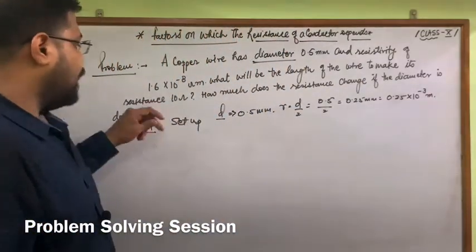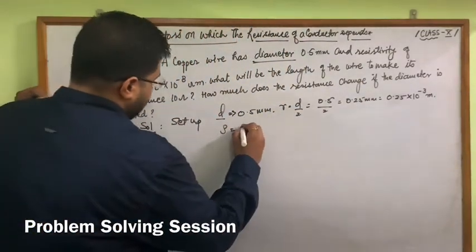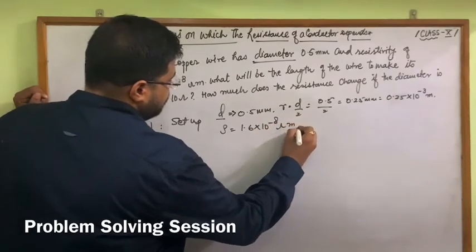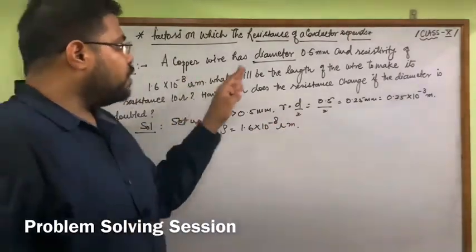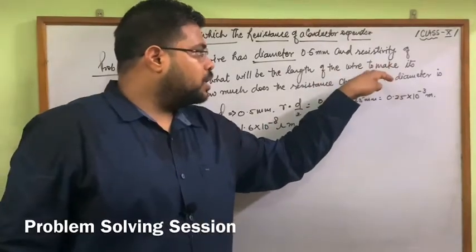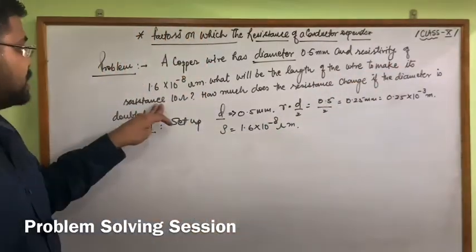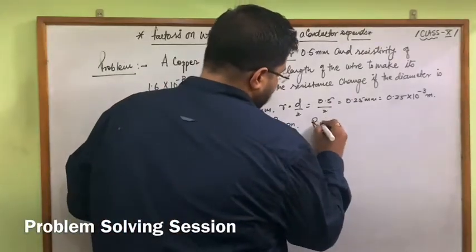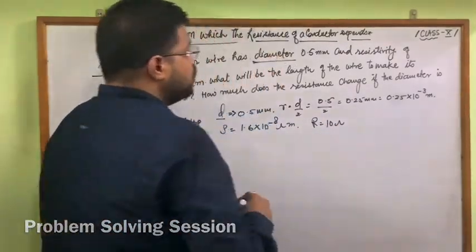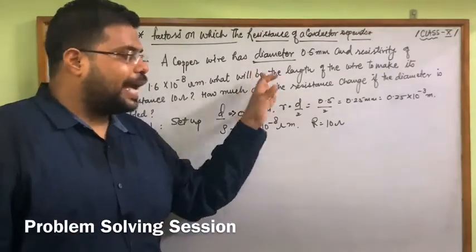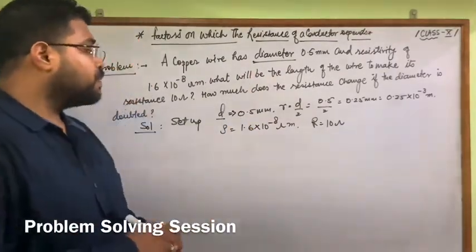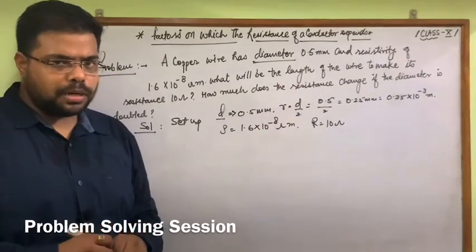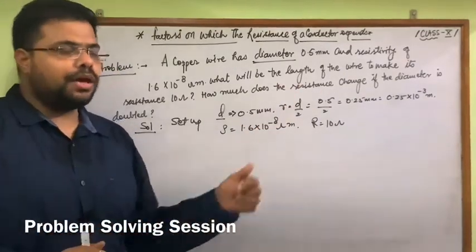Okay, and the resistivity is also given, rho is 1.6 into 10 raised to the power minus 8 ohm meter. So what will be the length of the wire to make its resistance 10 ohm? Resistance is also given, R is 10 ohm. So we have to find out the length of the particular wire. According to all this data, we have a formula.